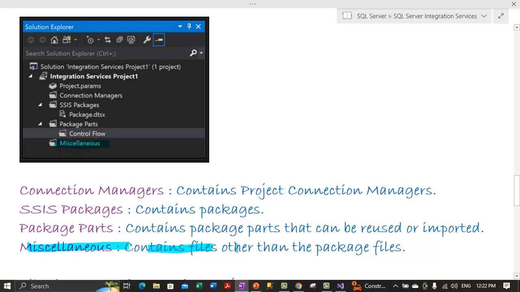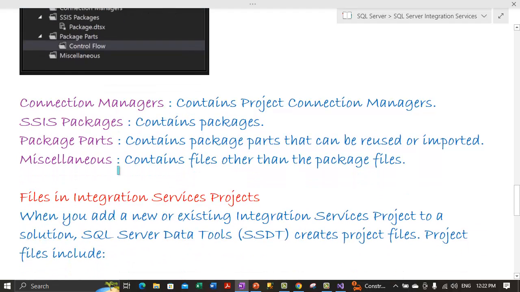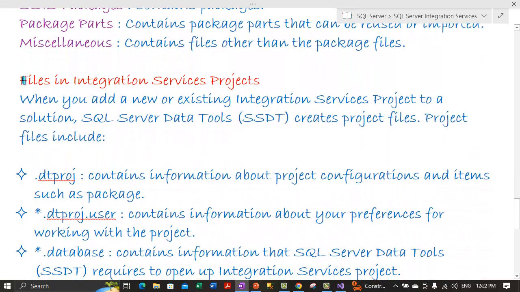The miscellaneous folder contains the files other than the package files. Whatever files are other than the package files are stored inside the miscellaneous folder. Now let's talk about files in integration services projects.